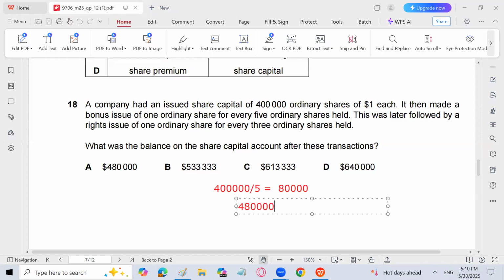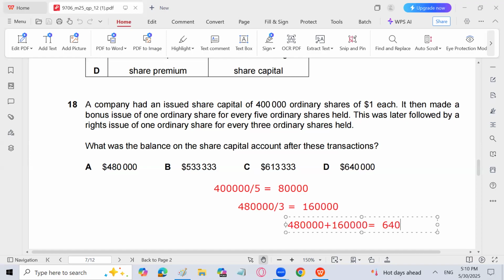That's easy. Now, this was later followed by a rights issue of 1 ordinary share for every 3. So 4,80,000 divided by 3 is going to be 1,60,000. So 4,80,000 plus 1,60,000 is going to be 6,40,000. So the share capital after these transactions is going to be 6,40,000. So D is going to be the answer for this MCQ. That is quite easy.